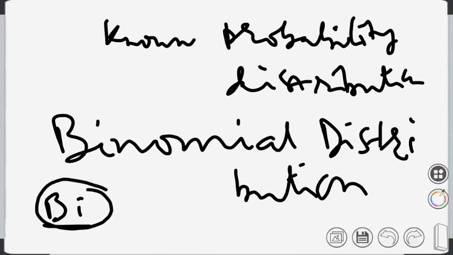Bi means two. Nominal means two types, two names. So yes or no, switch on and off. Whenever there are exactly two outcomes, like head and tail, no other outcomes, success and failure, yes or no, we can use this known distribution.